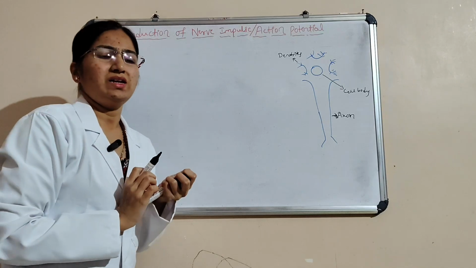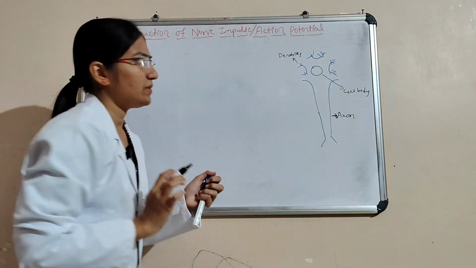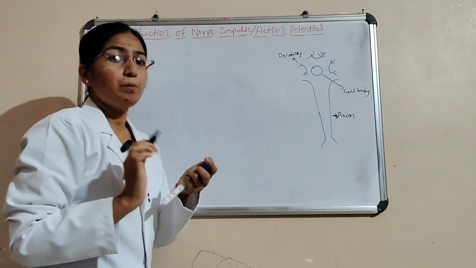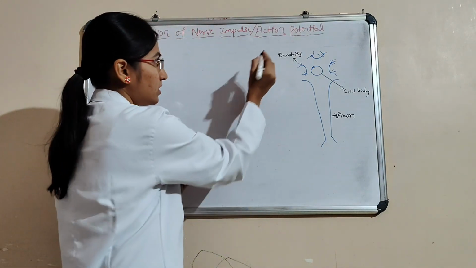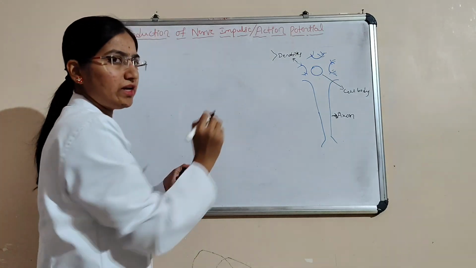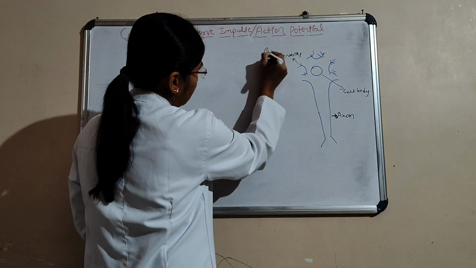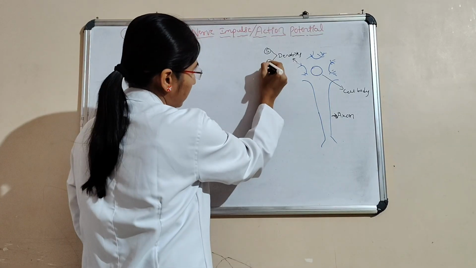As I told in the earlier class, the dendrites carry two functions, one sensory and another motor.